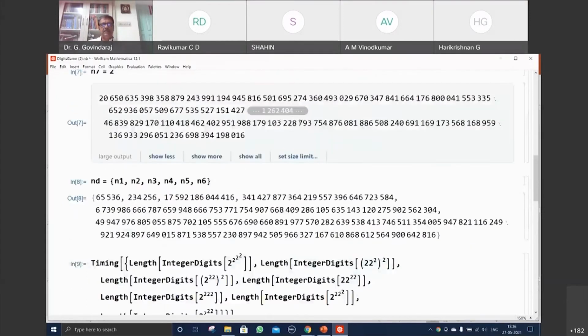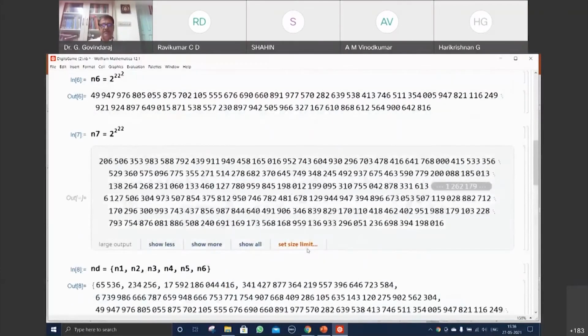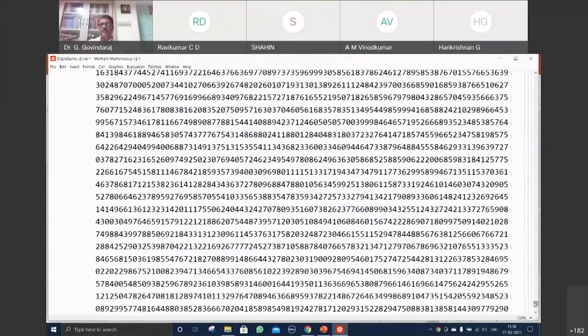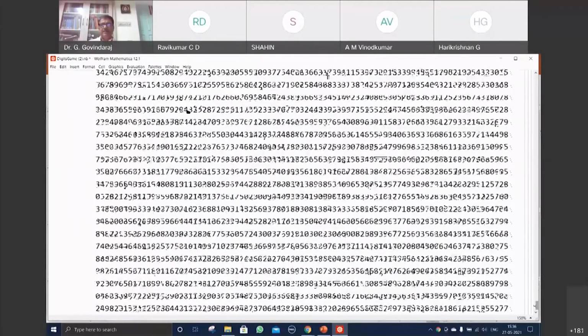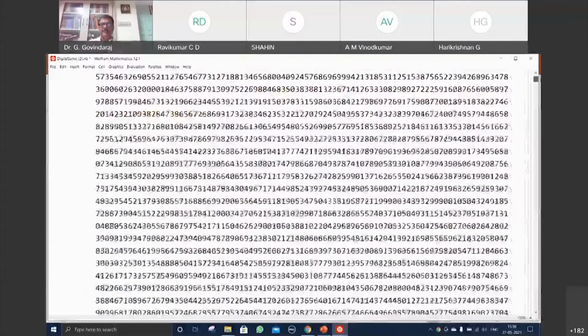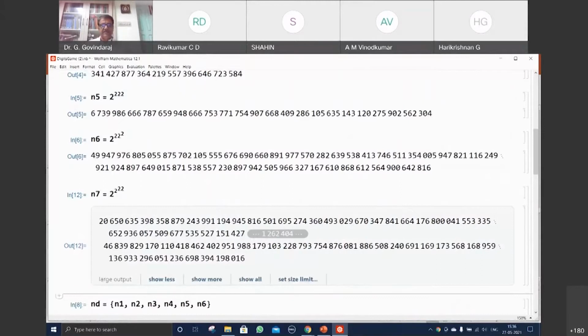If you wanted to see the number, you can open it and see. I can show all of them, or set a limit, or show more. Show more, it is a little more added. Okay, if I wanted to see all of them, then set size limit, show all. It's going to be a big number that can be seen here. You can see all the numbers that you need that have been generated, folded and written here. So that is the power of the technical software Mathematica.